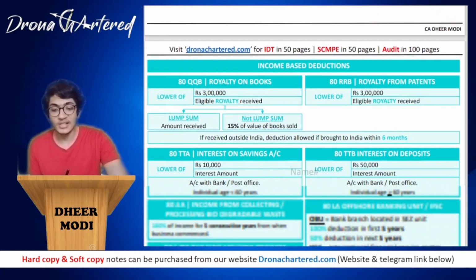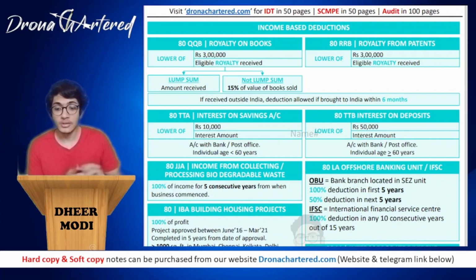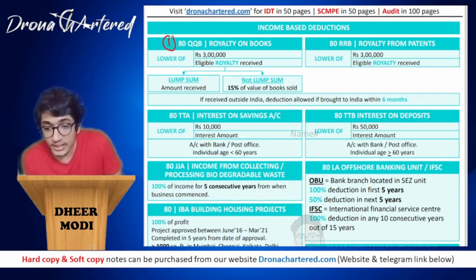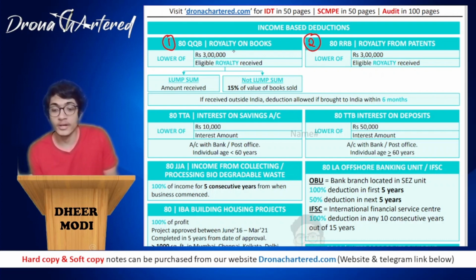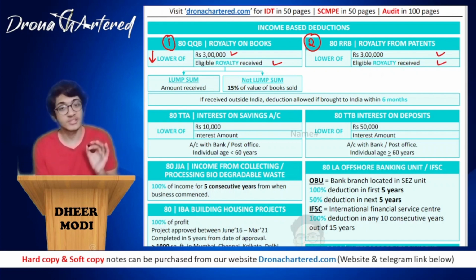Coming to your income based deductions. So your income based deductions start with section 80QQB. So 80QQB and 80RRB are very similar sections. So let's do them together. That is royalty on books and royalty from patents. Okay. So royalty on books, you will get lower of rupees 3 lakh or the royalty received, whichever is lower. Over here also it is 3 lakh or royalty received, whichever is lower.